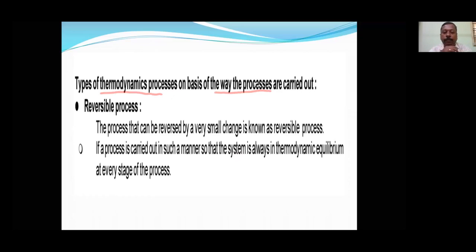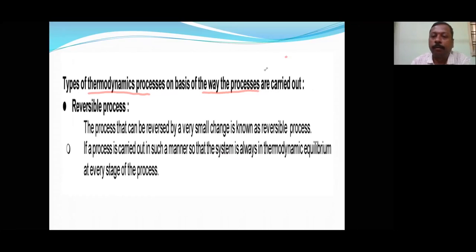What was the previous classification? That previous classification was based upon what parameters are kept constant during the process: during that process temperature is kept constant, or pressure is kept constant, or volume is kept constant, or heat is not exchanged. That was parameter based. But here this classification is based upon how the process is carried out.